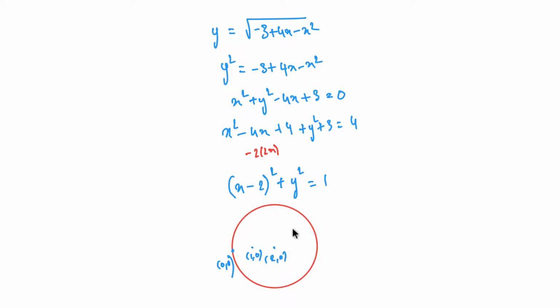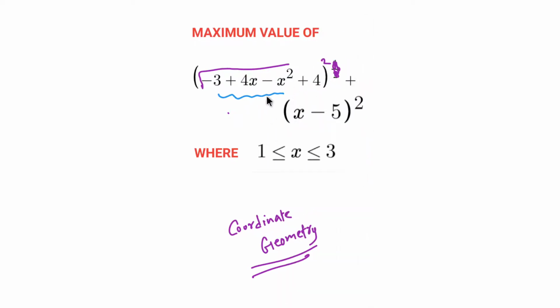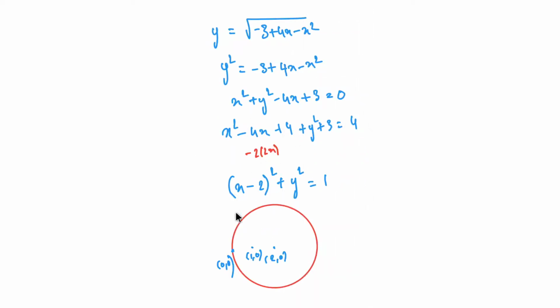And then if I look at this problem once again, in my simplified form I can write this as y plus 4 whole square plus x minus 5 whole square, isn't it? Because I assume this whole thing to be y, so y plus 4 whole square plus x minus 5 whole square. So there's an x comma y point on a circle, and we are taking its distance from 5 comma minus 4.